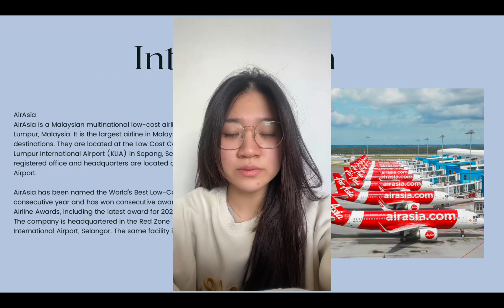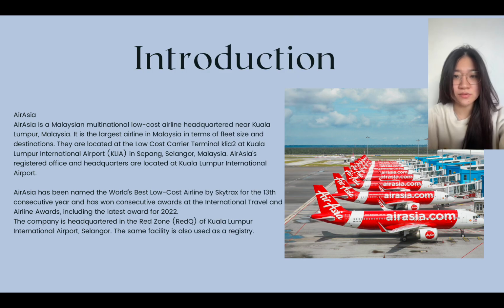Everyone, our companies are AirAsia and Malaysia Airlines. My name is Wang Xinyu and I will introduce AirAsia first. AirAsia is a Malaysian multinational low-cost airline headquartered near Kuala Lumpur, Malaysia. It is the largest airline in Malaysia in terms of fleet size and destinations.